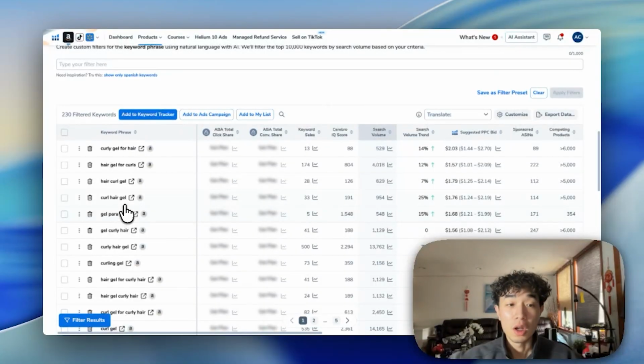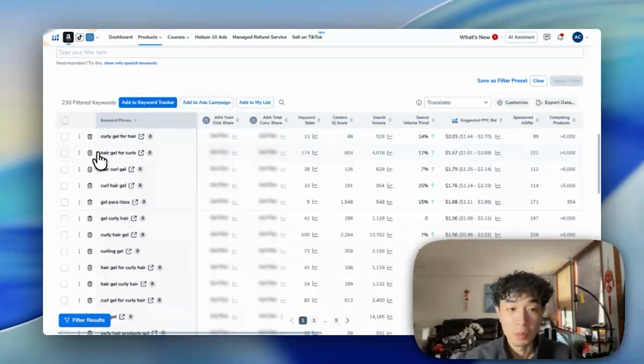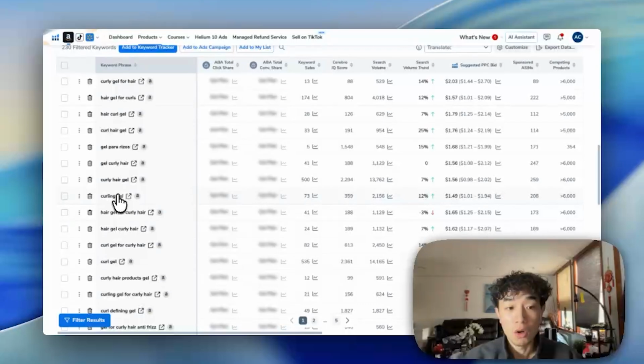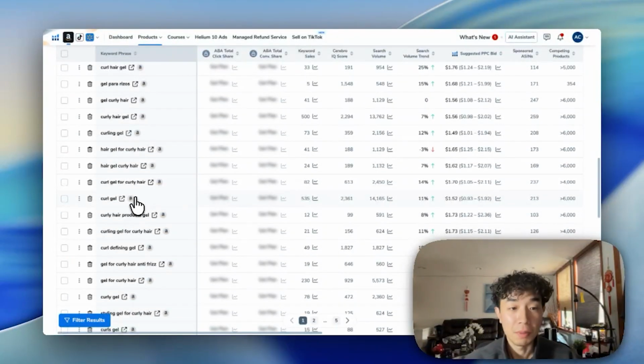As you can see here, we have very relevant keywords to what we're selling, right? Like I said before, we're selling a curly hair gel, but keyword order matters. So we have curly hair gel for hair that has 500 search volume. We have hair gel for curls, right? These are all curl related, and you can play around with it to get the best positioning for you.